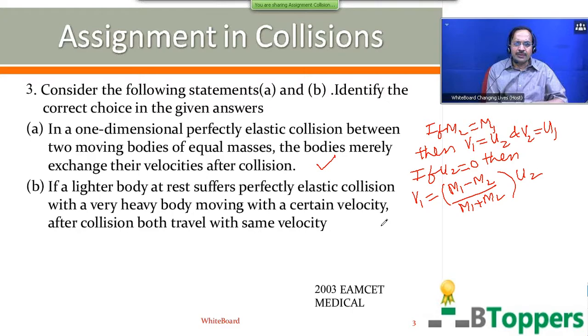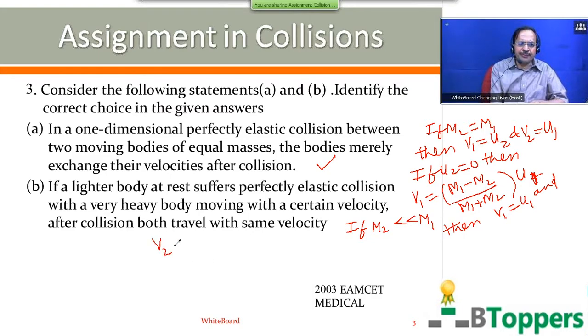And if the second body, which is initially at rest, has negligible mass, is much lighter than the first body, then you can neglect M2 compared to M1. Then V1 will be nearly equal to U1. That means the first body continues to move with the same velocity.